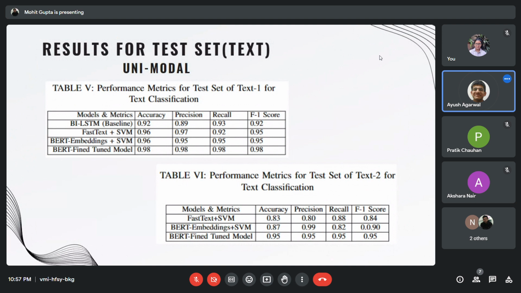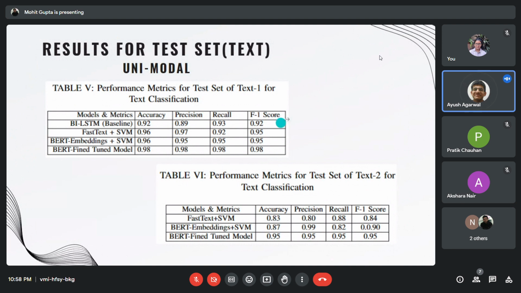As explained, we have the following results. We have used BiLSTM as our baseline model, and then used FastText, the pre-trained BERT embeddings, and the fine-tuned BERT model to perform textual classification. And as we see, there is a gradual increase in the accuracy and corresponding results in both the data sets, text 1 and text 2.